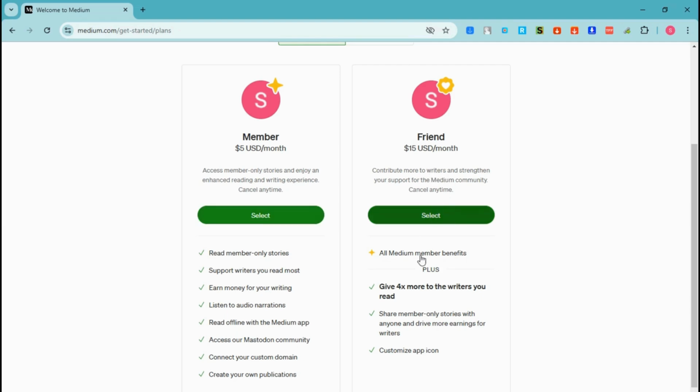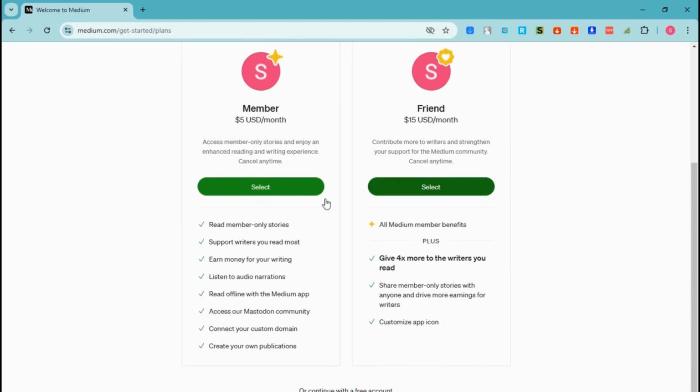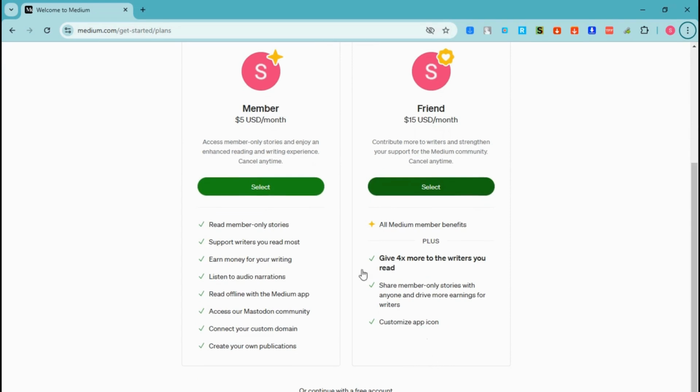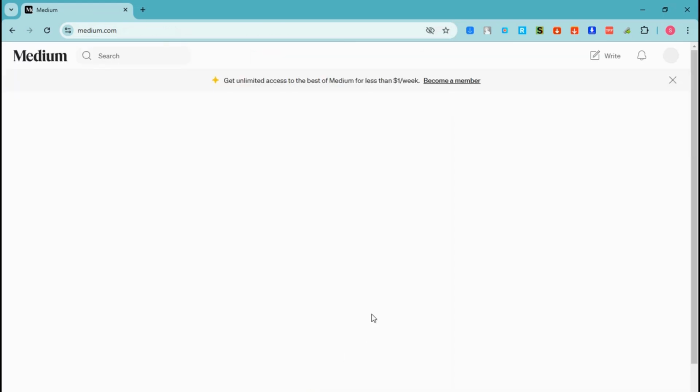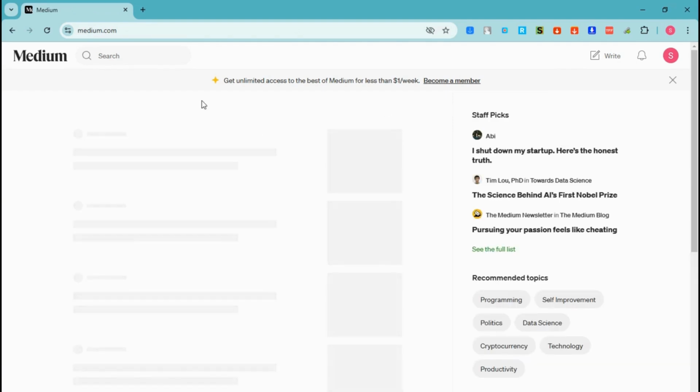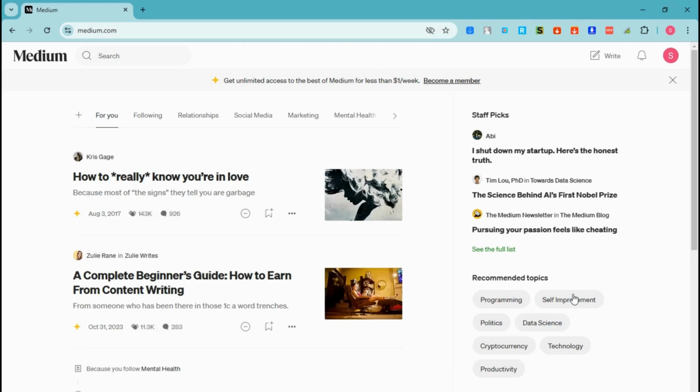Also for friend, this one is the monthly payment and you can unlock this feature. Of course, this is highly recommended compared to the member plan. But for the sake of this tutorial, I just have to scroll down and here I can continue with the basic account. But if you really want to try this Medium platform, I highly suggest upgrading your plan. Okay, so now that I'm using the basic version, I can introduce to you the following features here